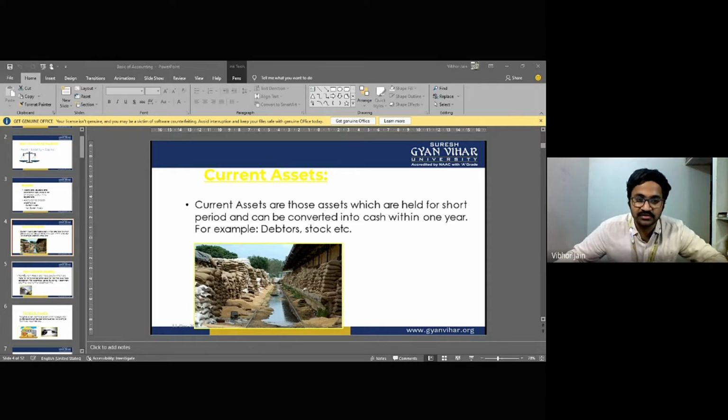For example, if you focus on this gentleman, he has a shop and he is selling food grains. There are so many food grains lying around, and this is the customer. He is purchasing all these items, and the shopkeeper, let's say his name is Mr. A, wants to sell all the items. All the money that he receives by selling these items is called revenue receipts, because the main objective or normal operation of the business is to purchase and sell these food items. I hope you're getting what I'm trying to say. So this is called revenue receipts.